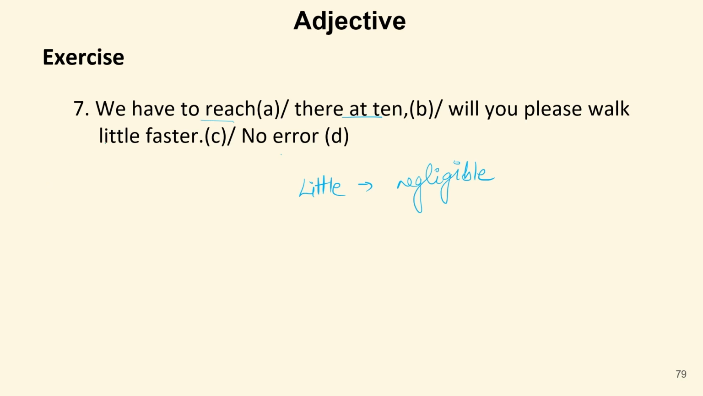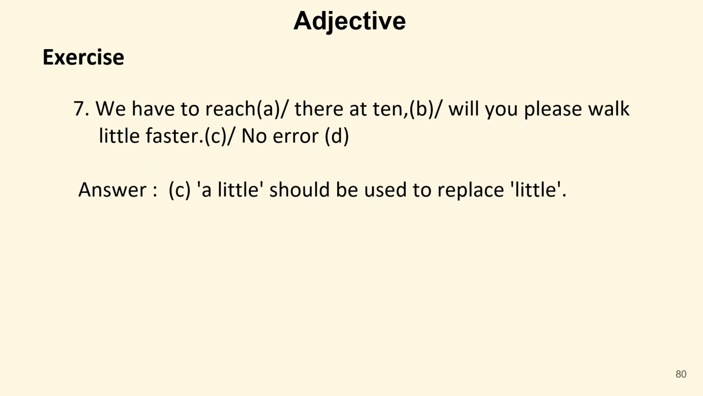So here the word little is incorrect. In fact, a determiner, or an article, a, should come before it. So the correct sentence will be: we have to reach there at 10. Will you please walk a little faster? Just because if you increase your speed, only then we can reach there by the time. So a little should be used in place of little.